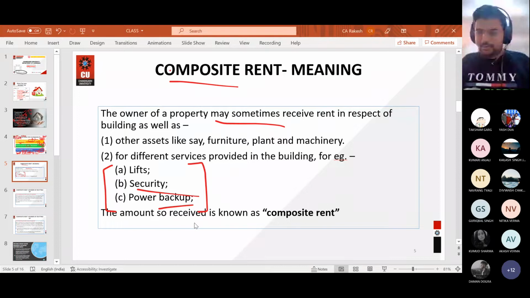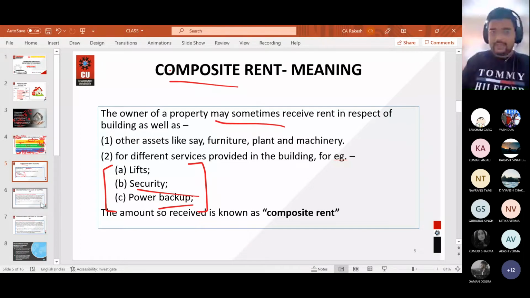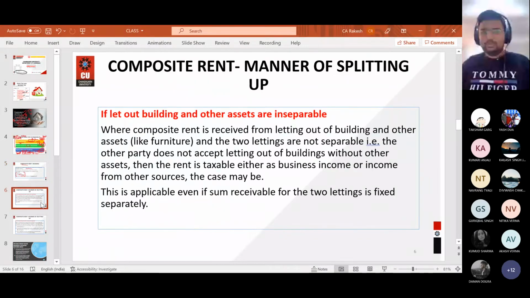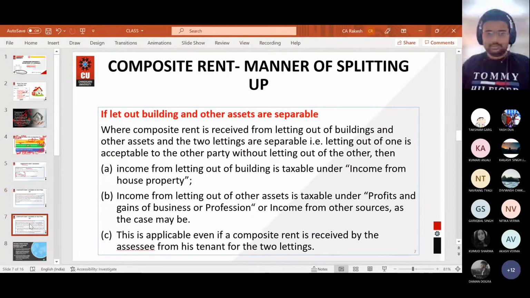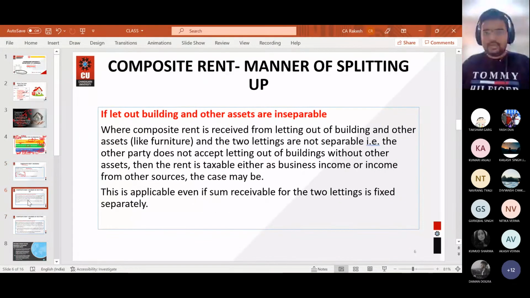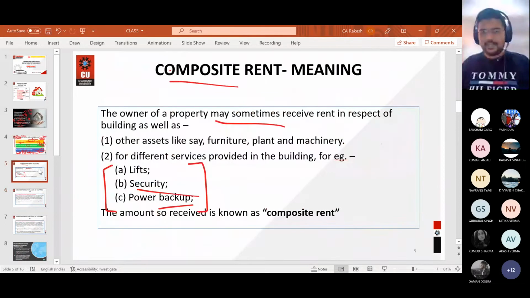Is the meaning of composite rent clear? If you have any doubt, just ask me. If it is clear, then we will move to the taxability of the composite rent. Let us discuss the taxability of composite rent then.